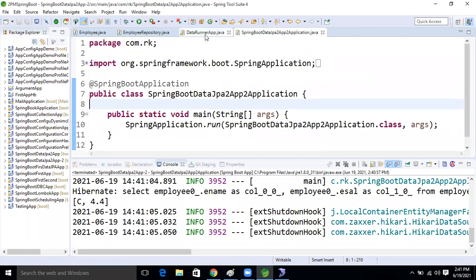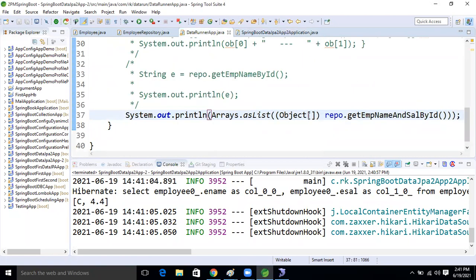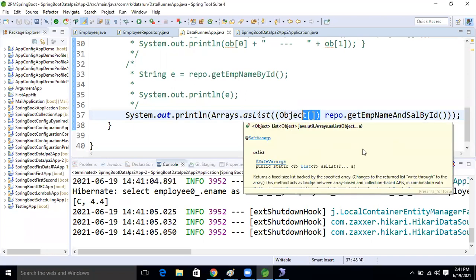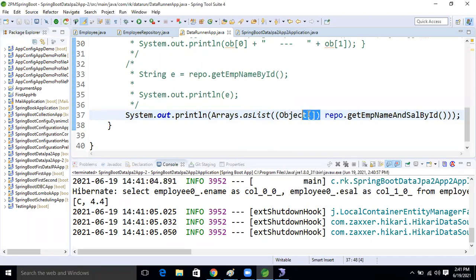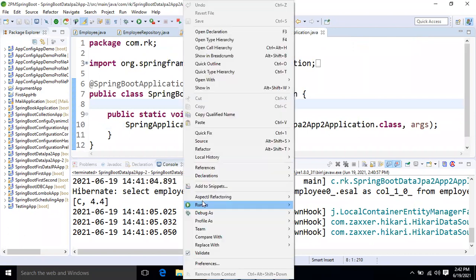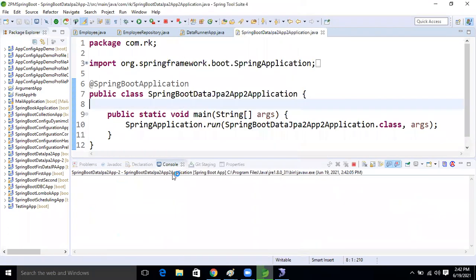See this? Now here we are getting multiple records. So we need to convert, because the super class is there, right? After that, if we convert the super class object into the child, then here the array object is needed. See this? Now I'm running the application.